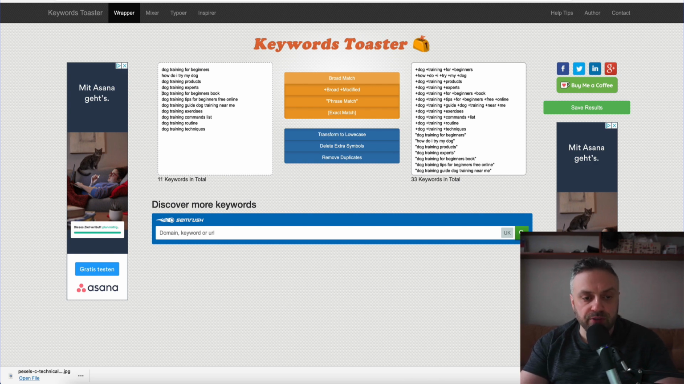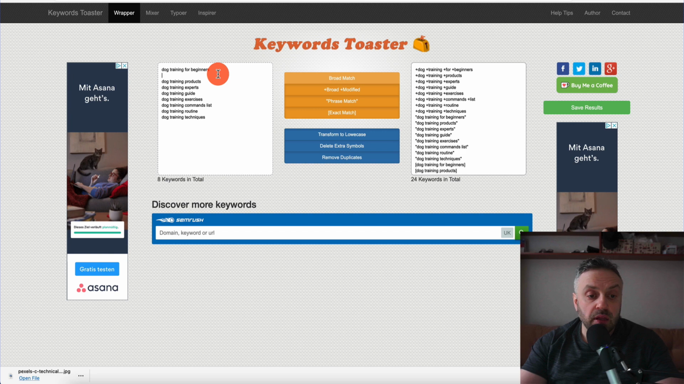And so we have a lot of other keywords. Now we need to remove some. We don't need books. We're gonna remove this one, free online. We do not want people searching for free stuff because our product is a paid product. So we don't want people that are looking for free stuff to click our ads, and Google is gonna charge us. Dog training guide, we're gonna remove this. Exercises, routine techniques. That is absolutely fine. We're gonna remove this one. And now we have, what do we have? We have 8. Yeah, we have 8 keywords.